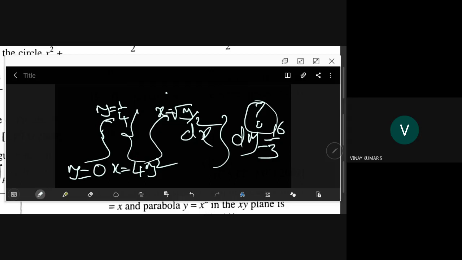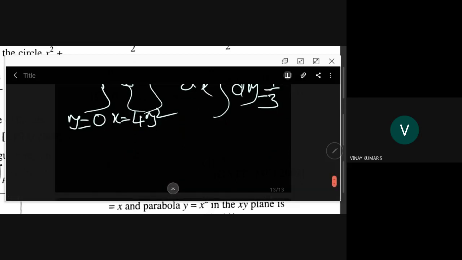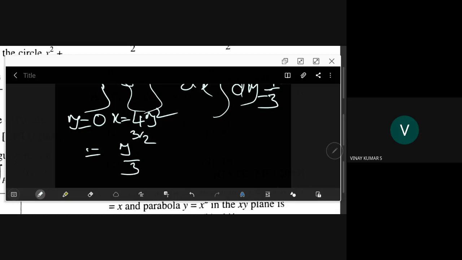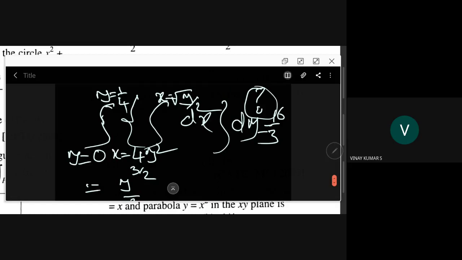So you'll get y power 3 by 2 by 3 here, because y power half plus 1 is y power 3 by 2.